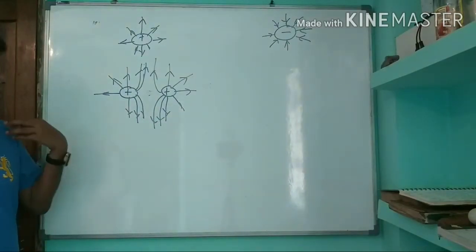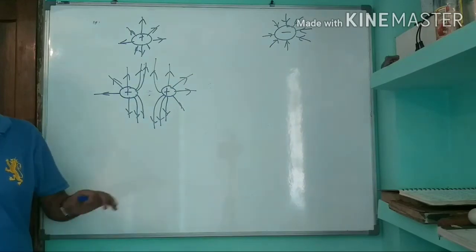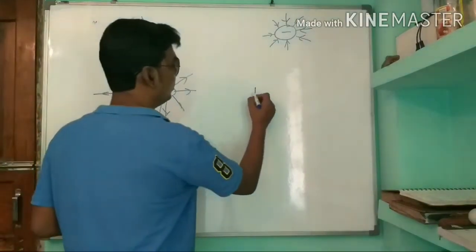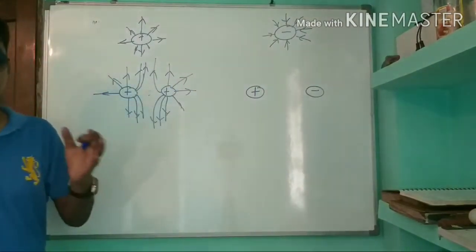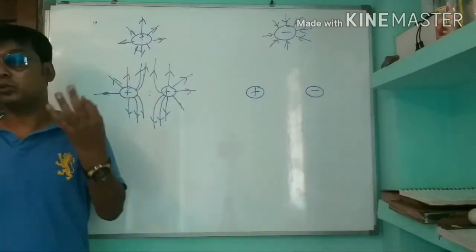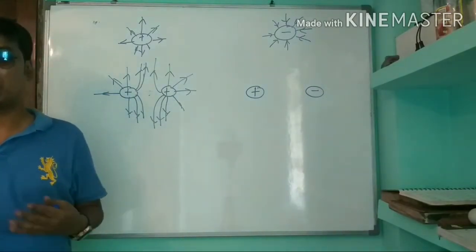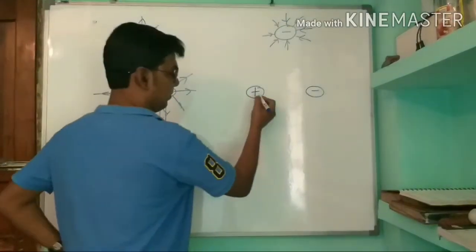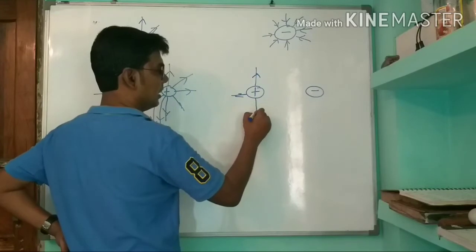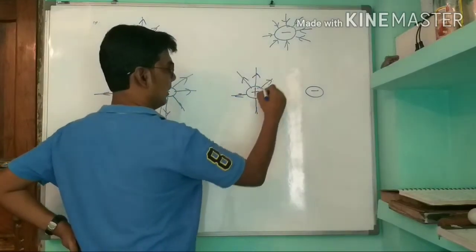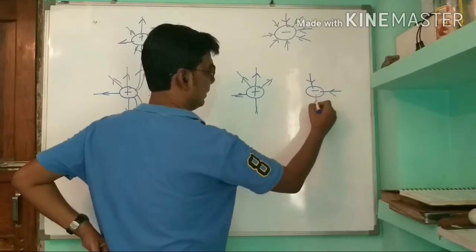What if there is a positive charge and a negative charge? What will happen if one positive charge and one negative charge are placed together? Two electric field lines cannot intersect each other. The positive charge originates electric field lines this way, and this will go this way.